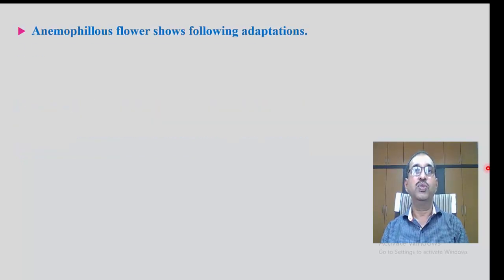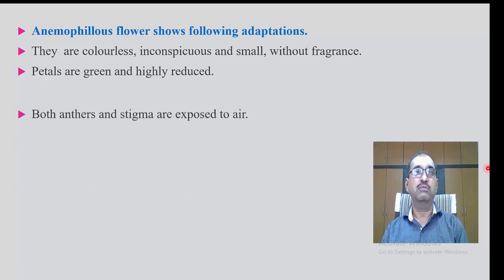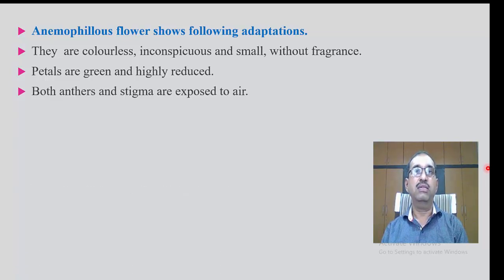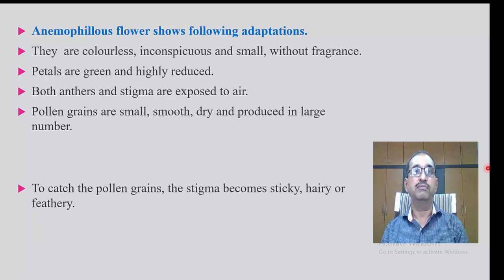Anemophilous flowers show the following adaptations. First, anemophilous flowers are colorless, inconspicuous, small and without fragrance. Petals are generally green and highly reduced. Both anthers and stigma are exposed to air. Pollen grains are small, smooth, dry, and produced in large numbers.